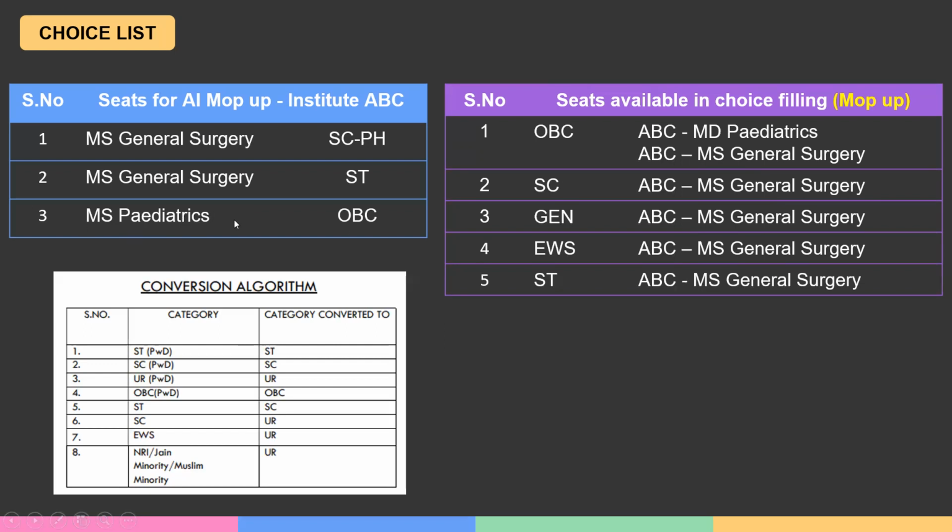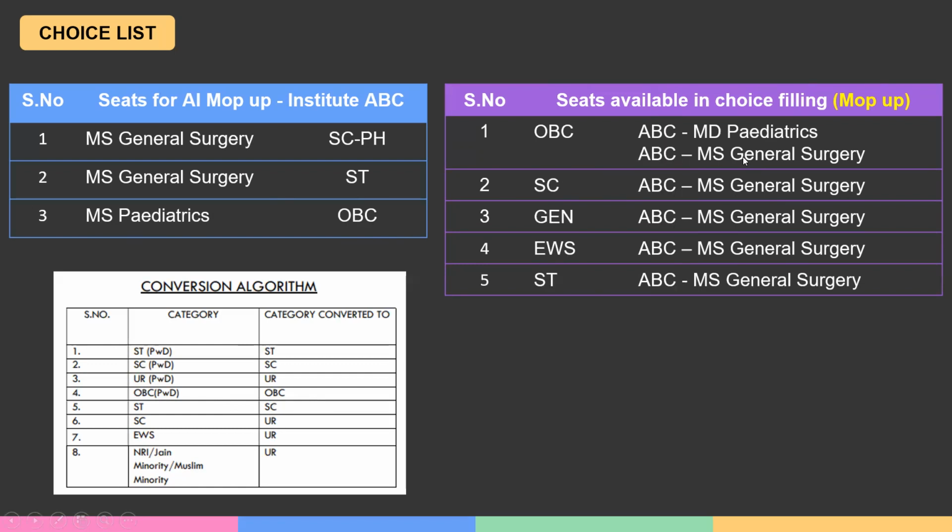Now in this MD pediatric seat, which is an OBC seat, you know that it's never going to be converted. Even if no OBC candidates take it up, this MD pediatric seat is not going to be converted. So this MD pediatric seat will appear only for OBC. There is no point in giving it to other categories because anyway it is not going to be converted. It will lapse in case no OBC candidate takes this.